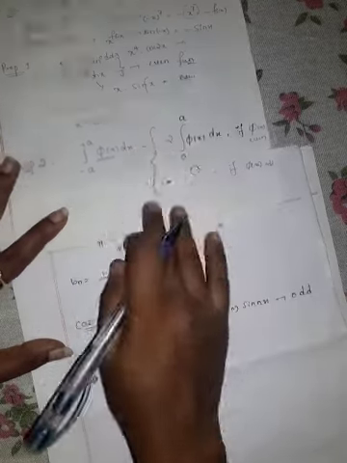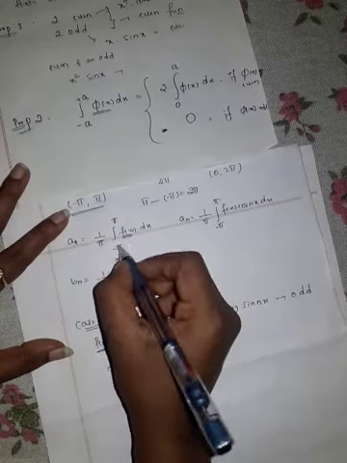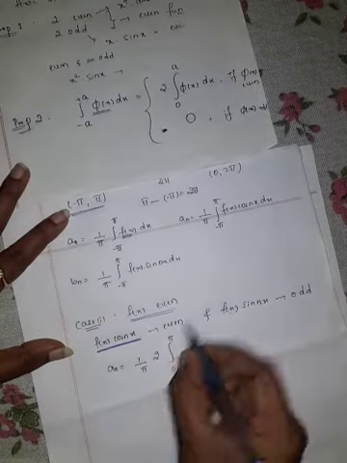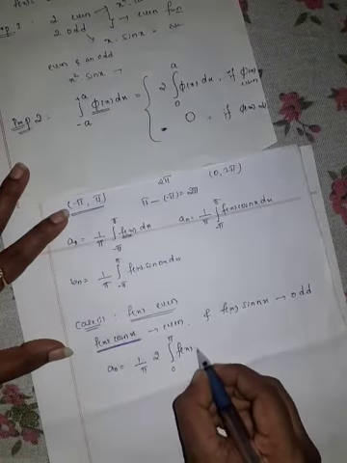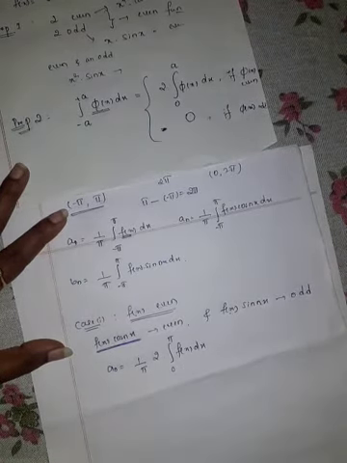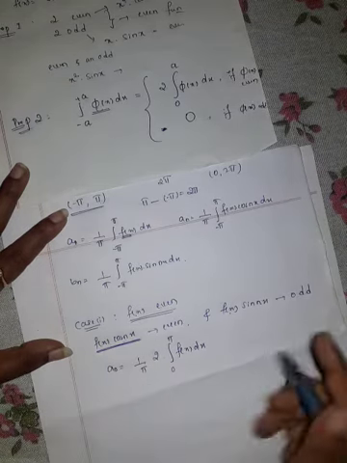What is our a here? a is nothing but pi. So 0 to pi of f of x dx. So this is our a naught.